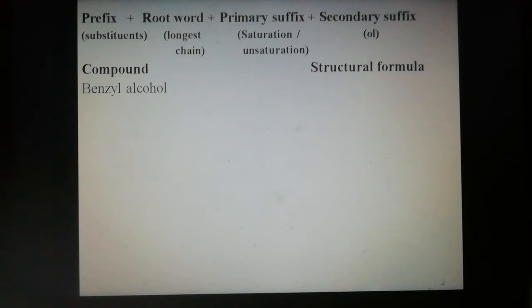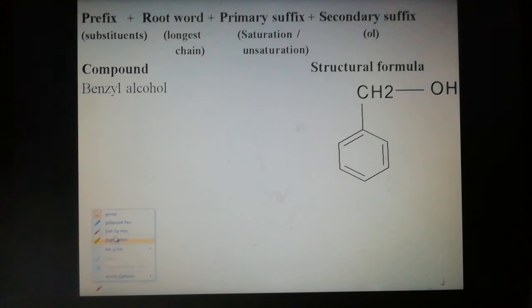The structural formula of benzyl alcohol is shown in the display. Students, now name the benzyl alcohol. Benzyl alcohol is the common name. Now name the given compound. A benzene ring, or phenyl ring, is attached to methyl alcohol, so one hydrogen is replaced by one phenyl ring. Now name this.